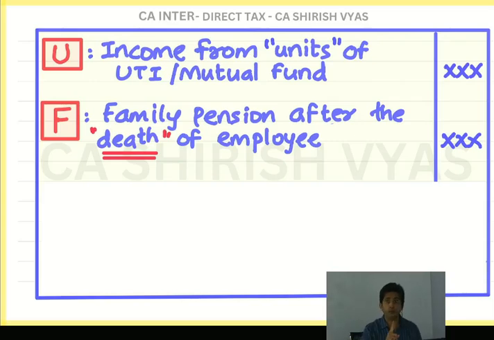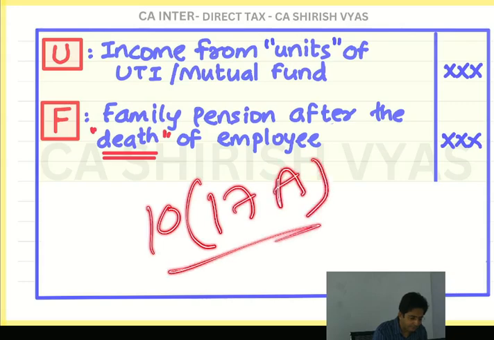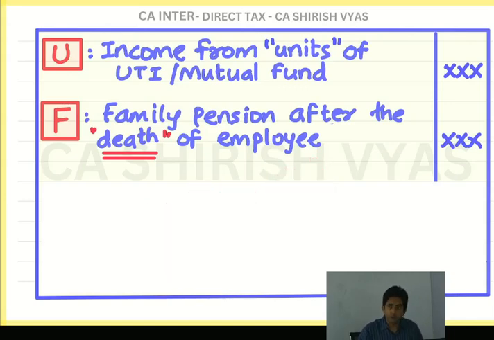But if you are receiving award from government, definitely you have done something great. Otherwise government doesn't get impressed. But government got impressed and gave the award. Then it is something great, so it will be exempt also. In short, if award comes in the question, what will you check? Is it from government or some other private place? If it is government, then exempt under section 10. 10 is always there, in bracket 17A. 10(17A). 10(17A).